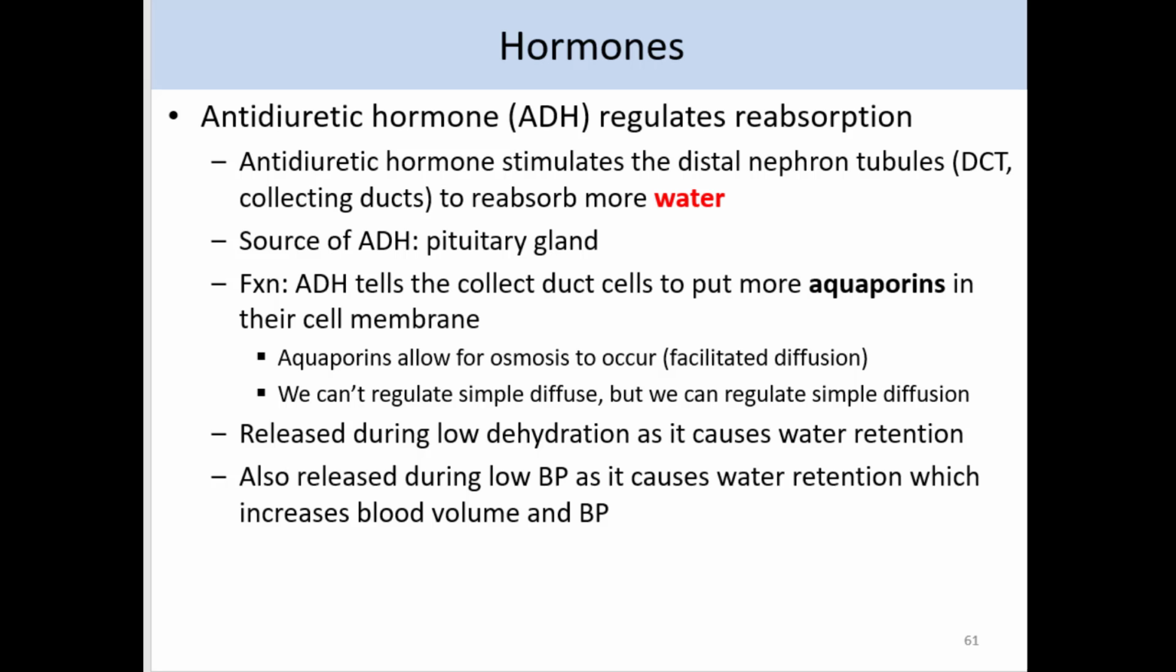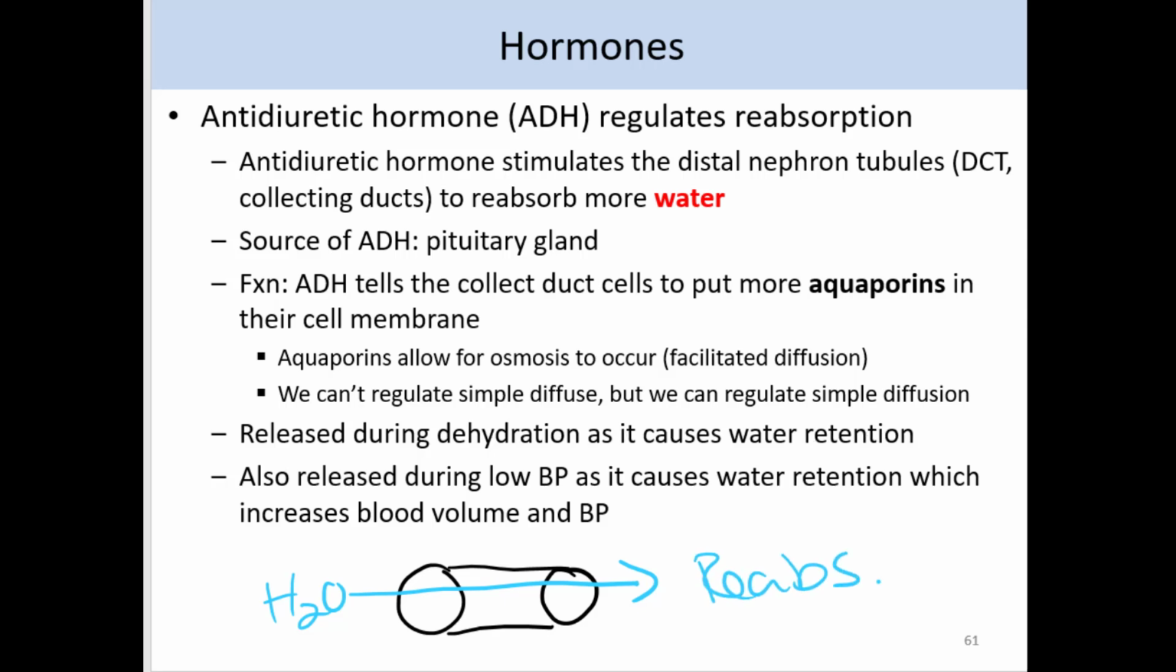Antidiuretic hormone is going to tell the collecting duct cells to put more aquaporins into the cell membrane of those renal tubule cells. Aquaporins are just channels that will allow for the diffusion of water into the renal tubule cells. So we are going to reabsorb water.